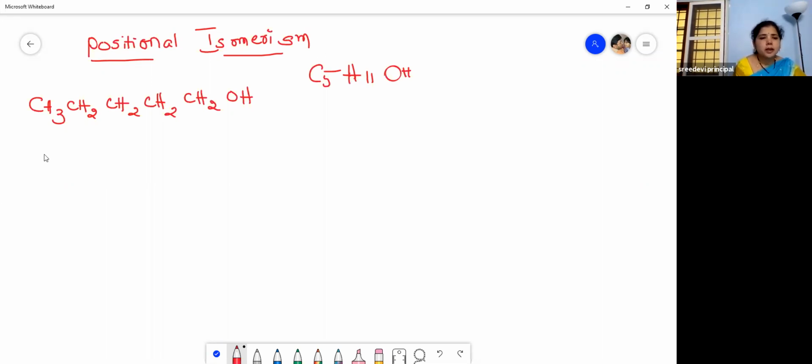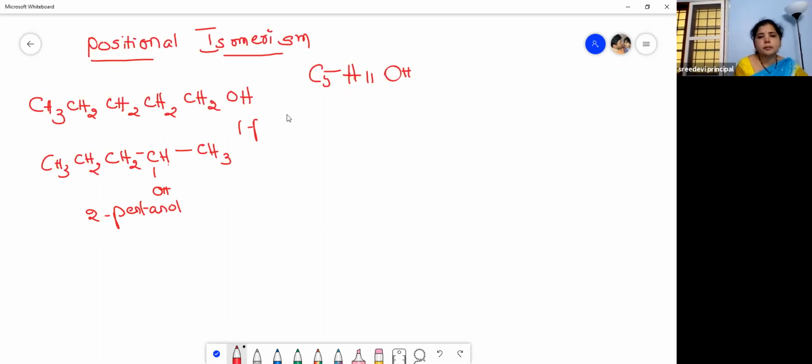Now another compound, CH3, CH2, CH2, CH2. See here, 1, 2, 3, 4, 5. So this is 2-pentanol. This is 1-pentanol.